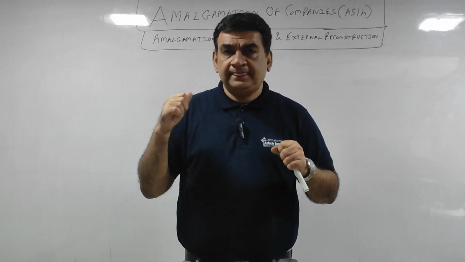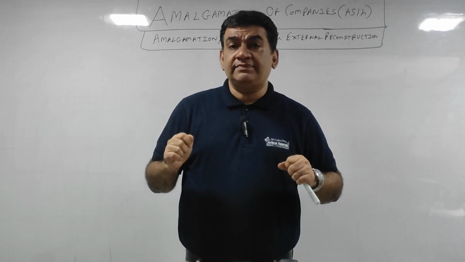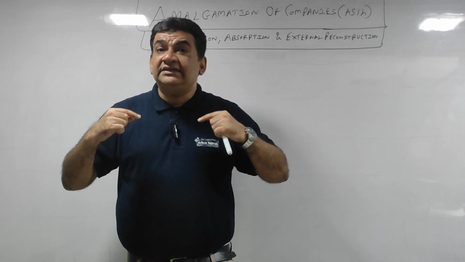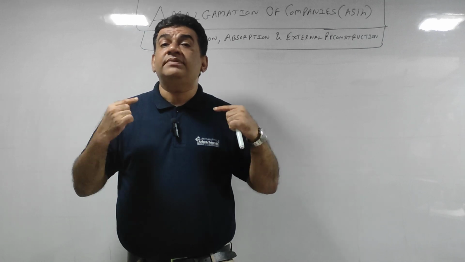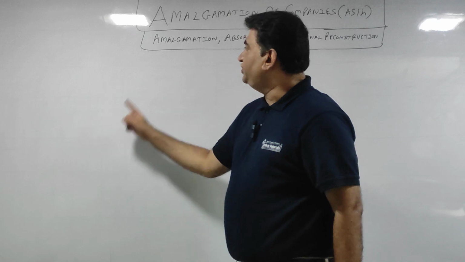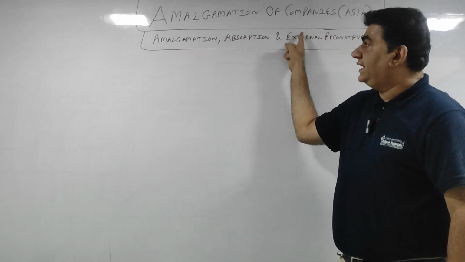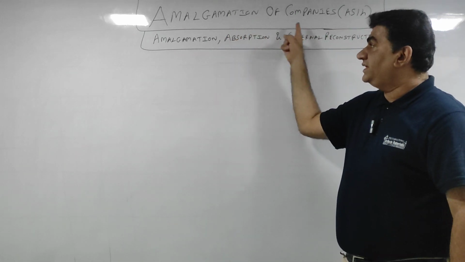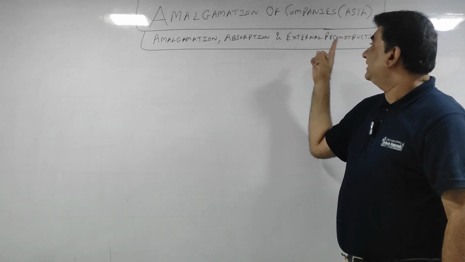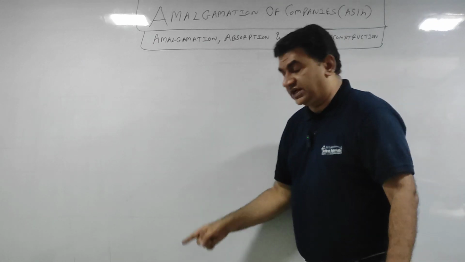Here there will be creation of a new company, but it is not necessary that a third new company will be formed. That is the reason I have mentioned below the heading Amalgamation of Companies: amalgamation, absorption and external reconstruction.